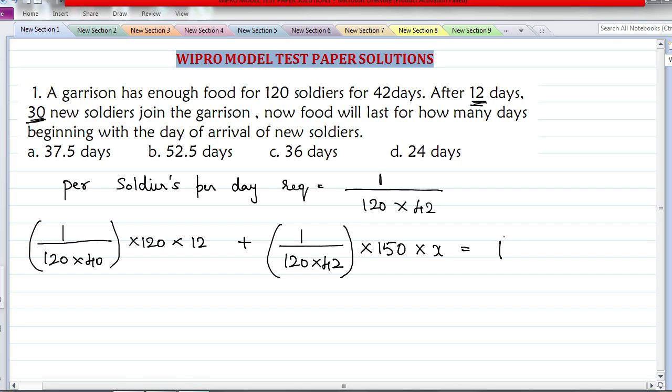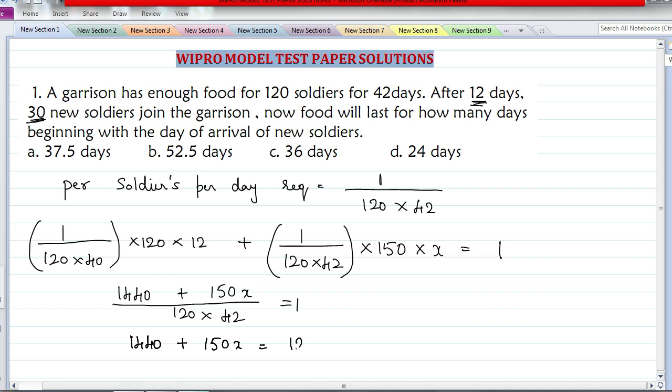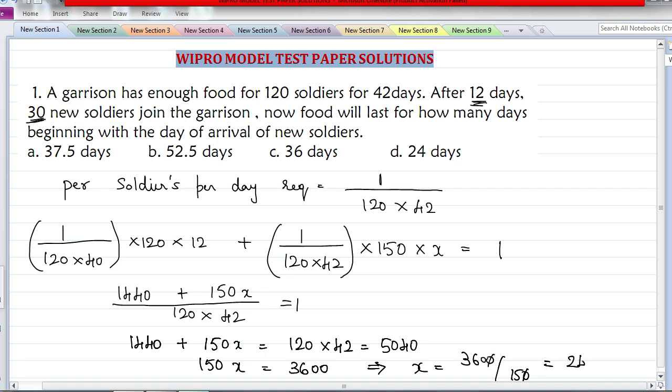Now we will simplify this. We've taken LCM here. Now we will take the denominator to the RHS. You get 120 into 42 which is 5040. Now 150x is equal to 5040 minus 1440, that gives you 3600. So x is 3600 divided by 150, that gives you 24 days. Okay, so the answer is 24 days. Now let's move to the next question.